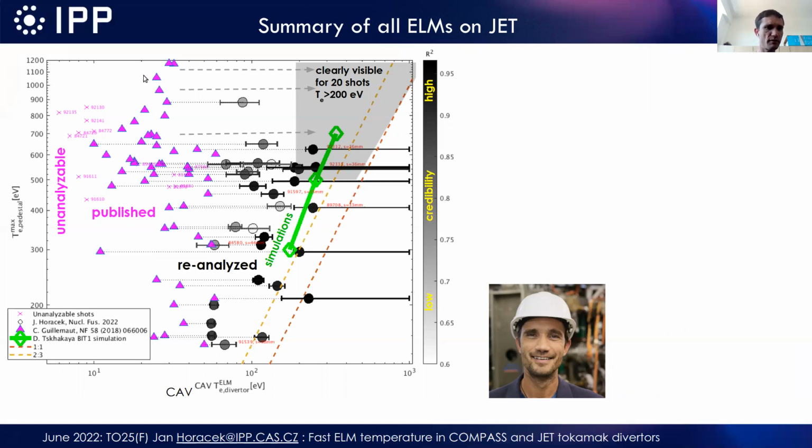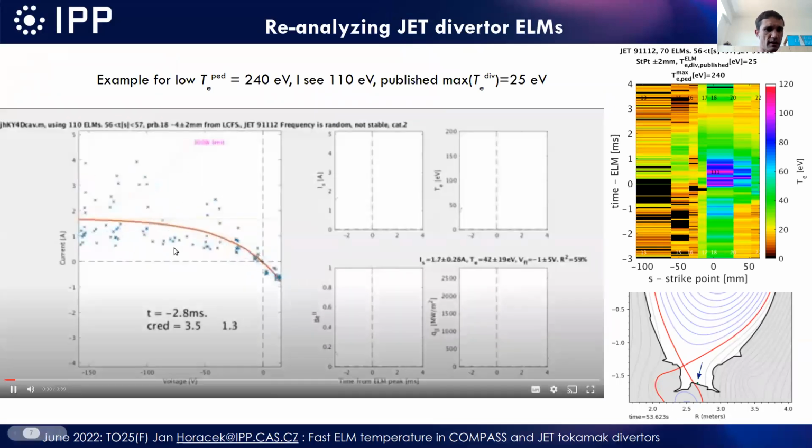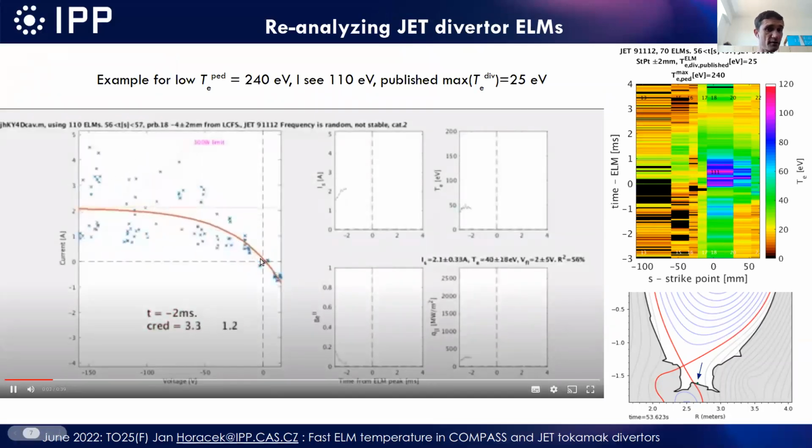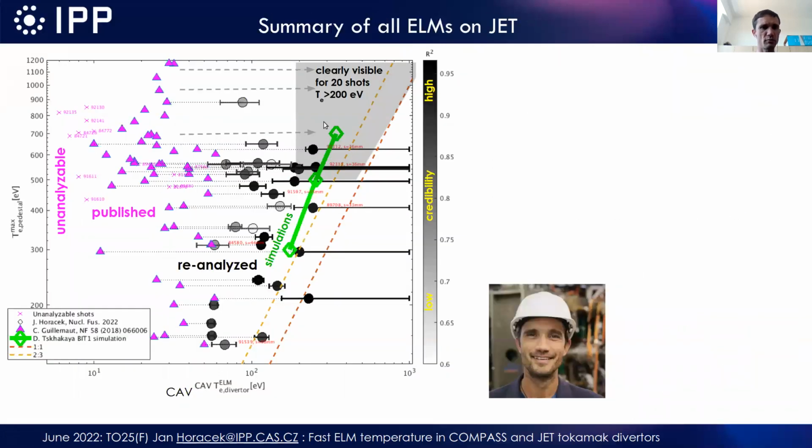So for all those which have very high pedestal temperatures, I see temperatures higher than 200 electron volts for at least 20 discharges. In fact, for those cases, I can only say that it's at least 200 eV, because in this characteristic I can see just a straight line, which means that the temperature is higher than 200 eV, and you don't know how much. But for us, it's important to know at least the minimum value. And this is quite in accordance with the simulation, which is shown here by the green line, which is about 50% of the pedestal temperature.